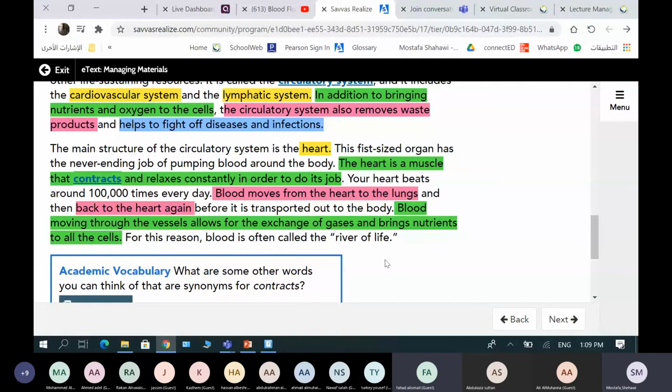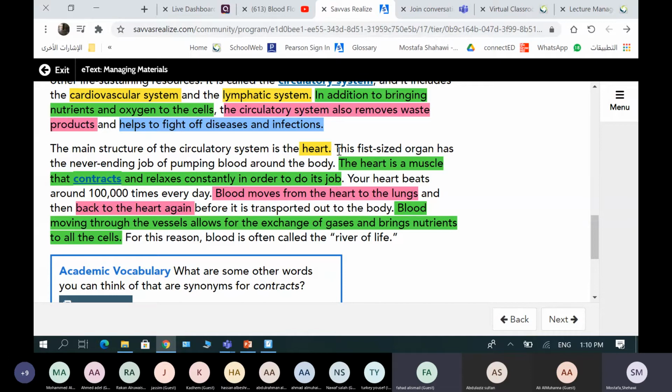Blood moves from the heart to the lungs and then back to the heart again. Before it is transported out to the body, blood moving through the vessels allows for the exchange of gases and brings nutrients to all the cells. For this reason, blood is often called the river of life.